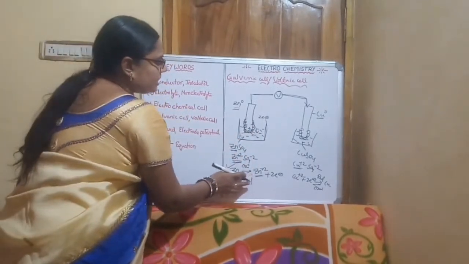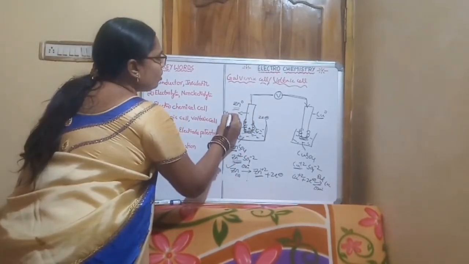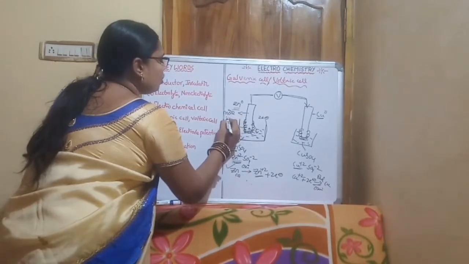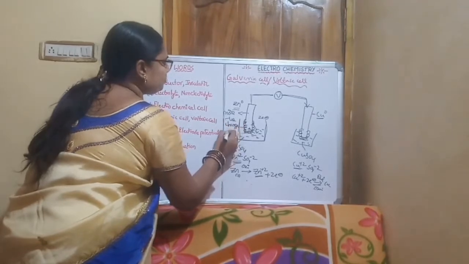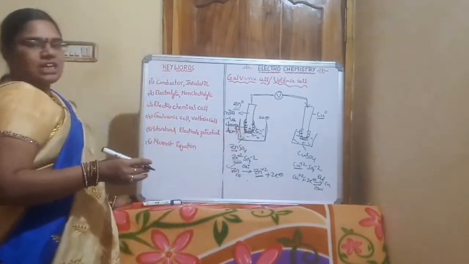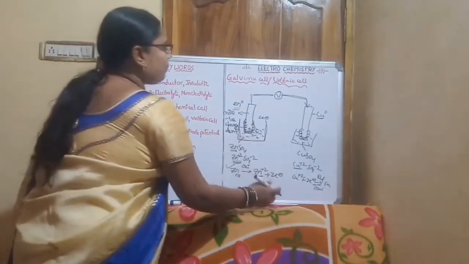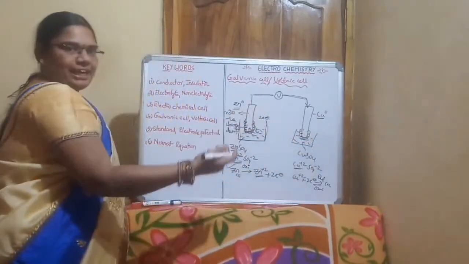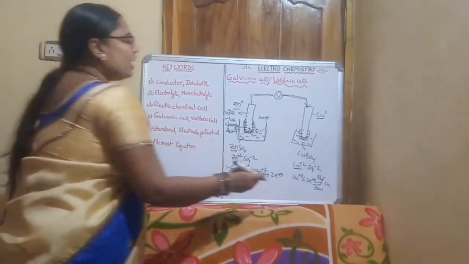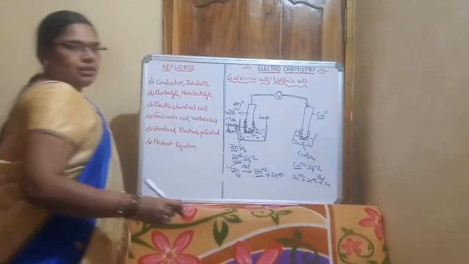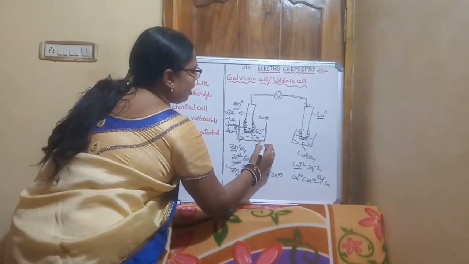The reduction is prevented. Why? Because they have more negative charge density, the reduction can be prevented here. The copper rod is likely to take electrons from the zinc rod, so it is not oxidized. So here the oxidation is prevented. So the zinc cell acts as an oxidation half cell.